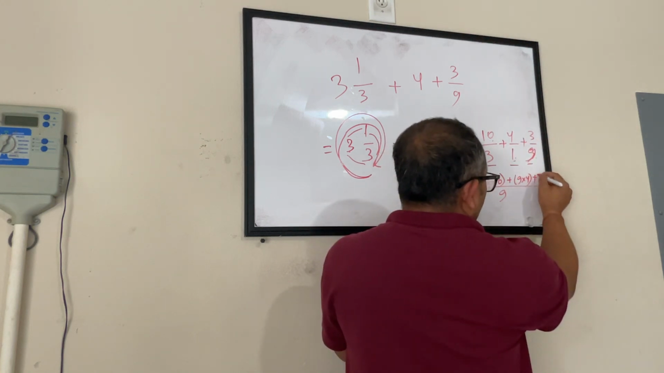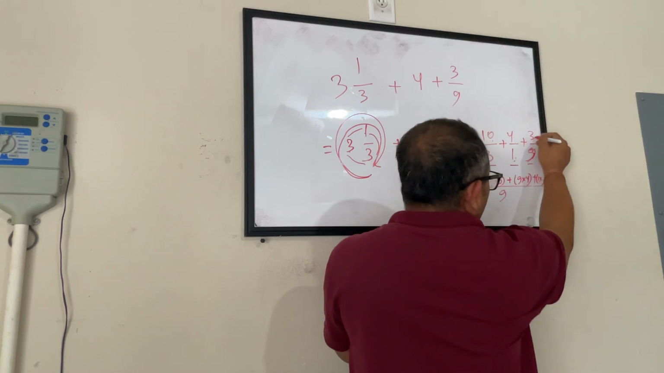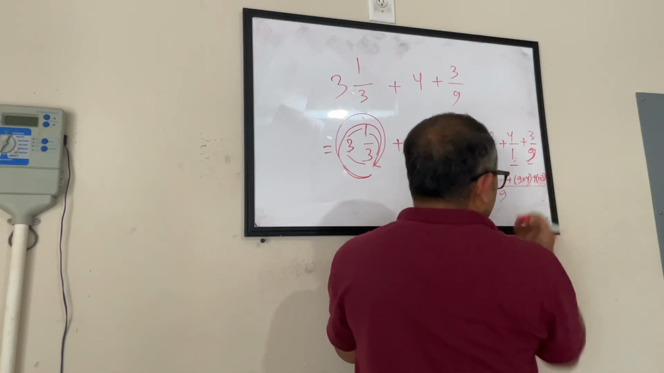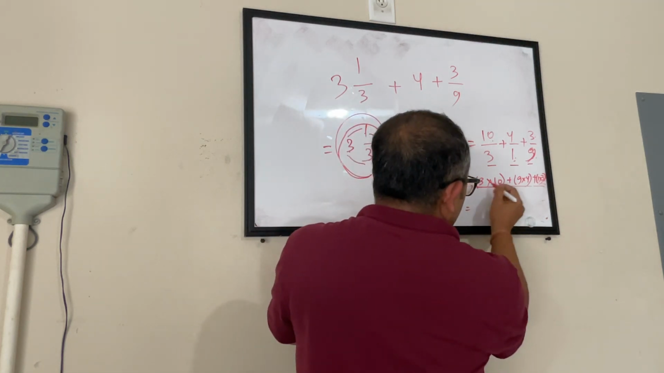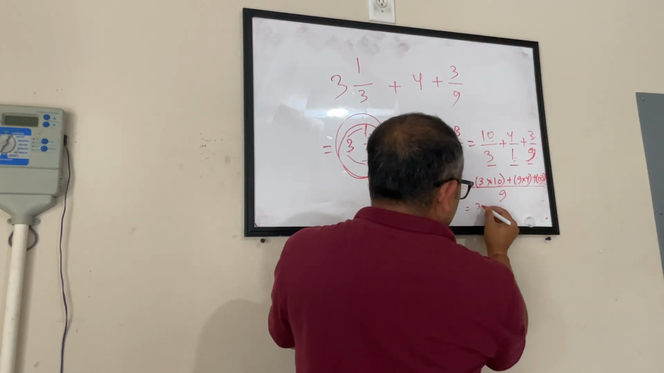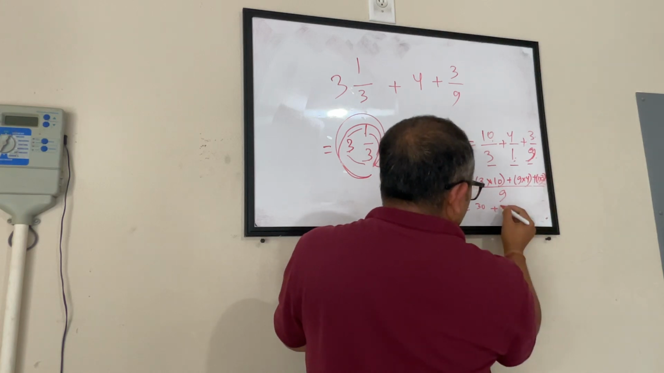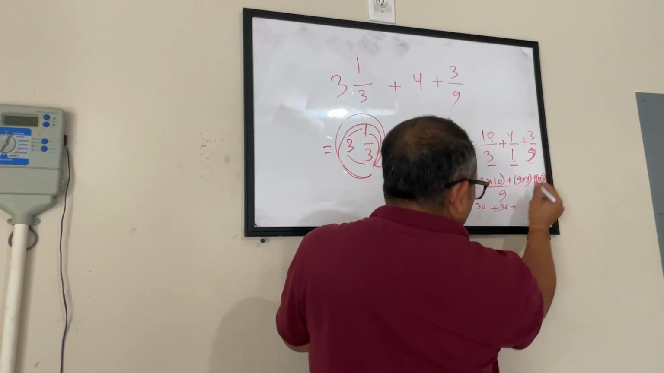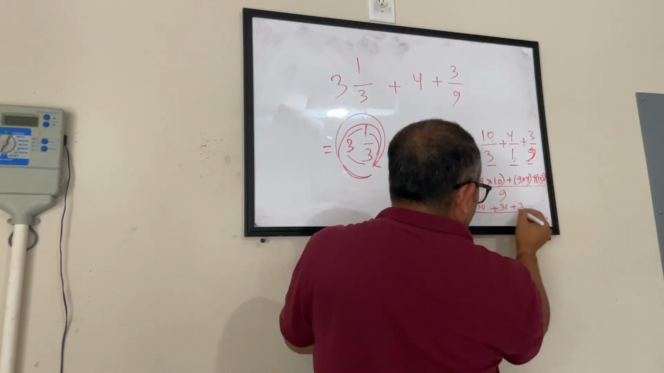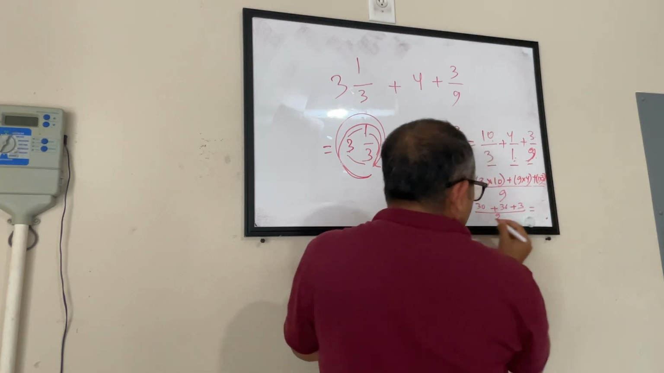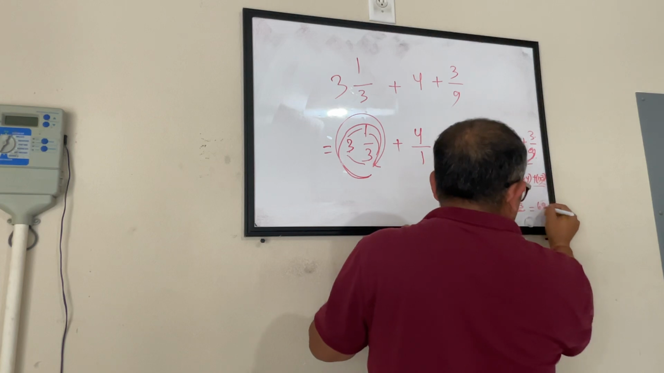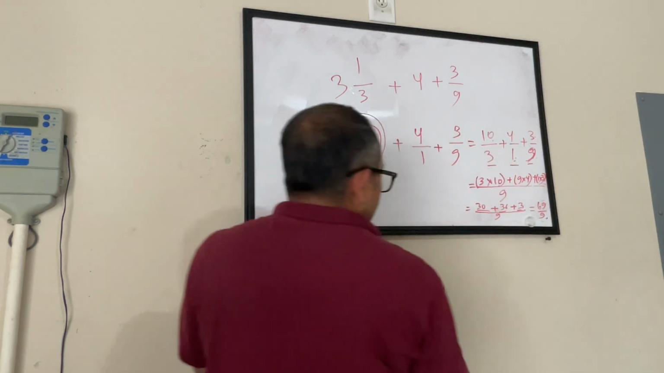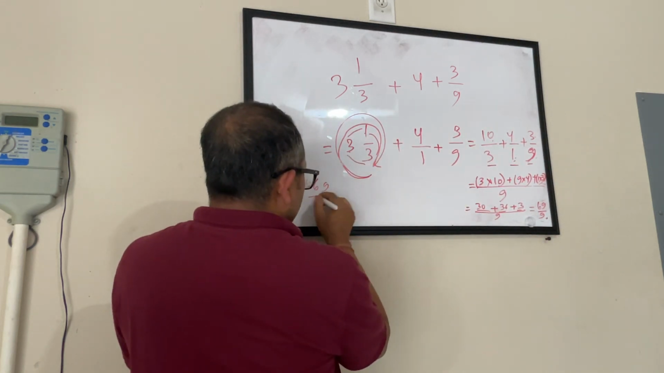So 1 multiplied by what do I have in the numerator? 3. This becomes 1 into 3. So if I put it here, 3 into 10 is 30, plus 9 into 4 is 36, plus 1 into 3 is 3, divided by 9. I got 30 plus 36 plus 3, so it becomes 69, divided by 9. So my answer is 69 by 9.